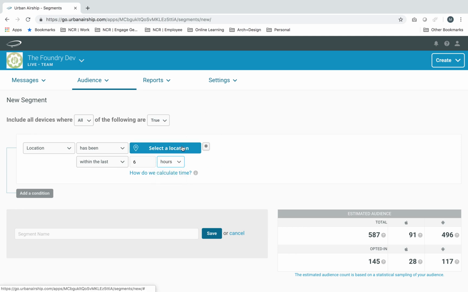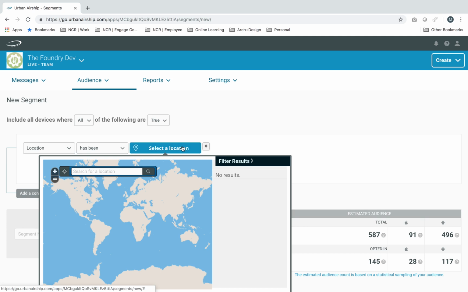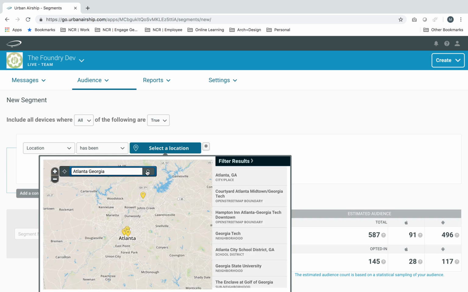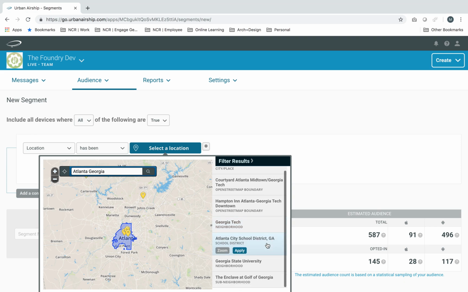Okay, so let's see, select a location, and Urban Airship does provide you with most of the major cities of the world. I would say all, but I haven't tested all of them. But I would be very surprised if not all. So Atlanta, Georgia, search. Yep, and we get Atlanta, Georgia. And you can see that there are landmarks that pop up as well.